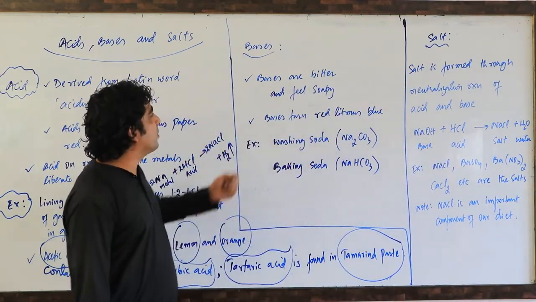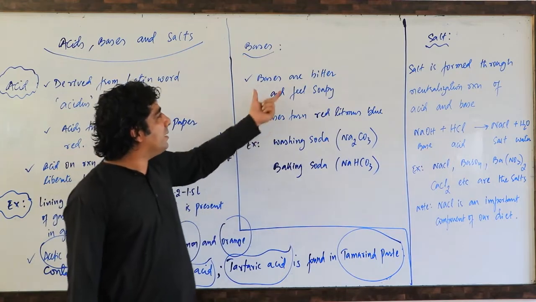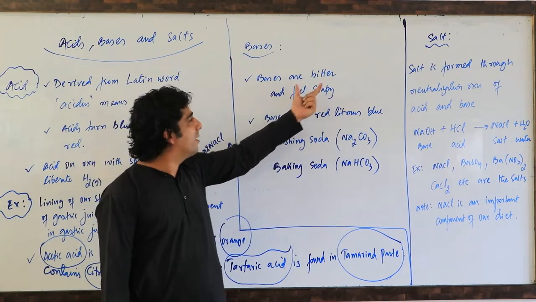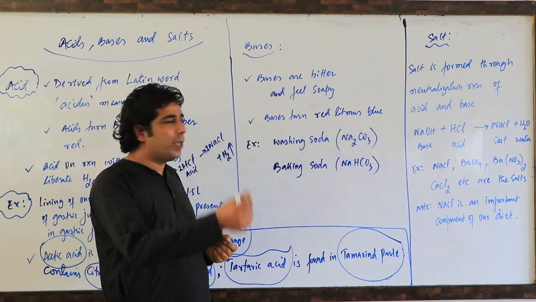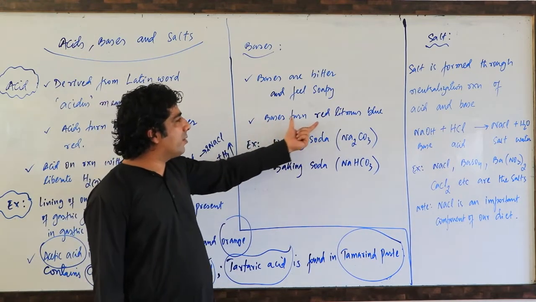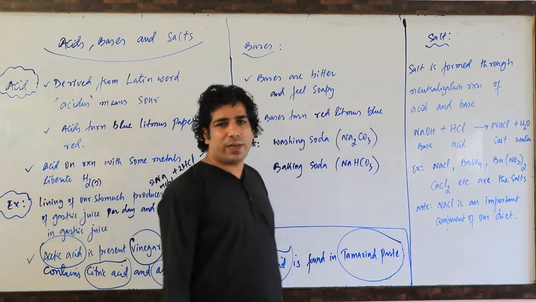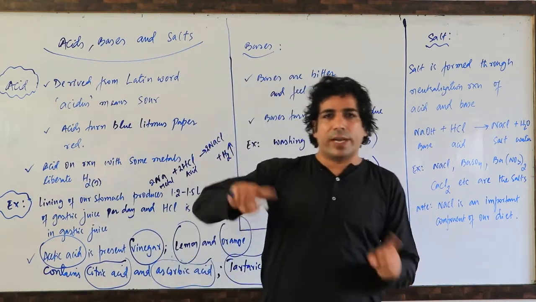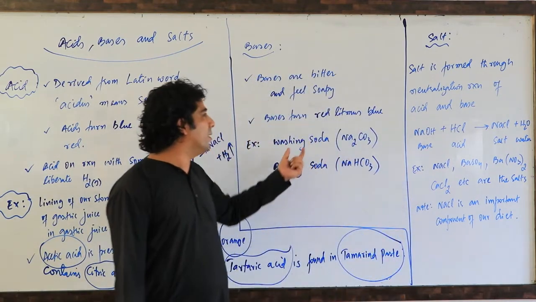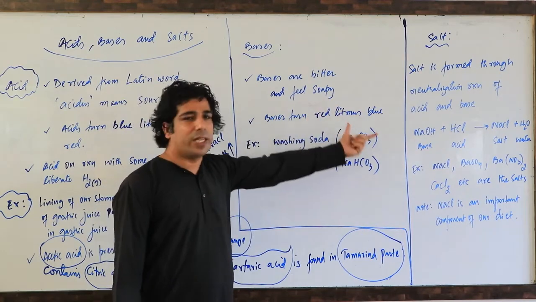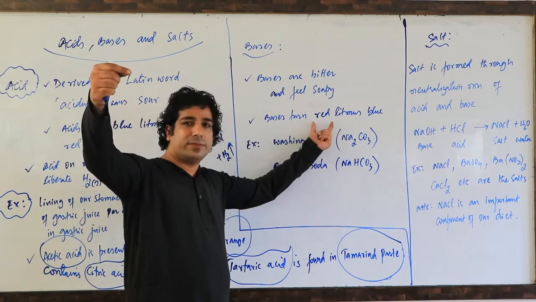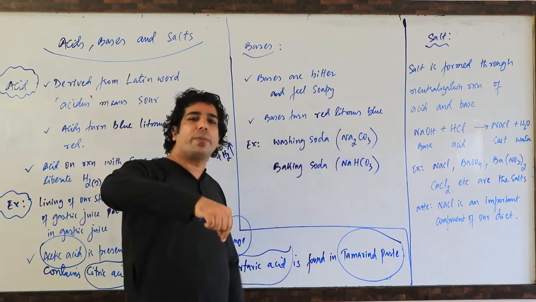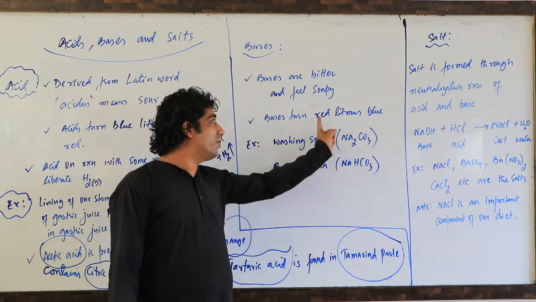Let's go further and see the bases. Bases are bitter in taste and feel soapy, meaning they are slippery to touch. Bases turn red litmus blue. The acids were turning blue litmus red, but these will turn red litmus paper into blue. If you put a red litmus paper in a basic solution, it will change from red to blue.